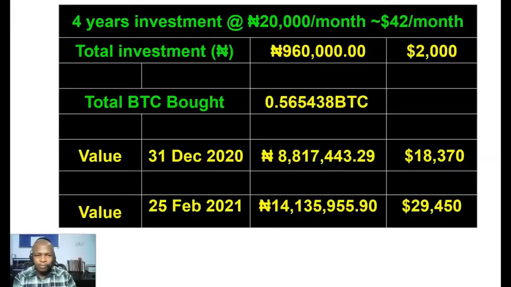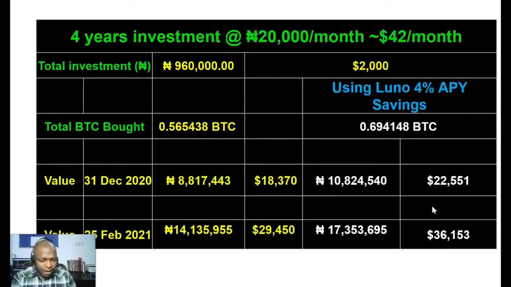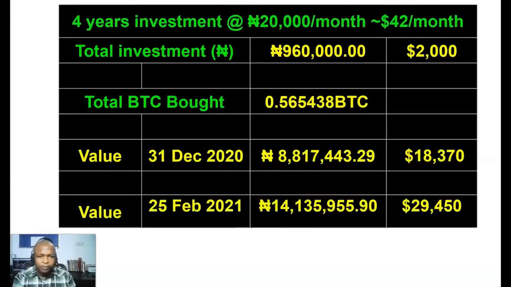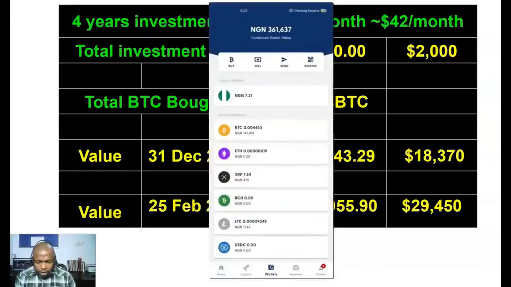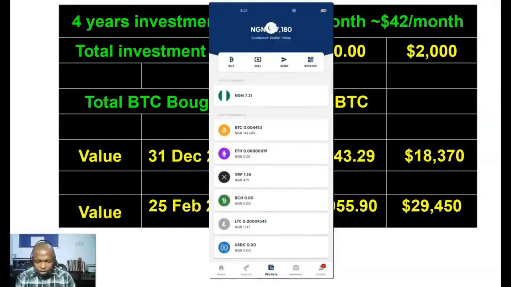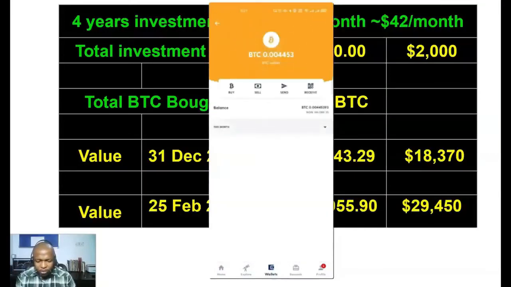Now let me show you platforms where you can actually do this dollar cost averaging. One of the platforms is Luno. Let me just pull up my Luno app and show you this. So this is the Luno platform. Now if I choose to buy Bitcoin on Luno, Luno has what they call the periodic buy. So if I click on buy,